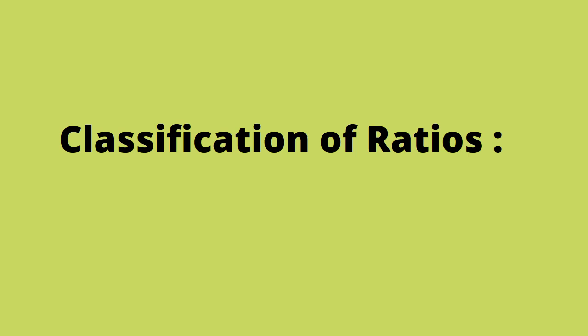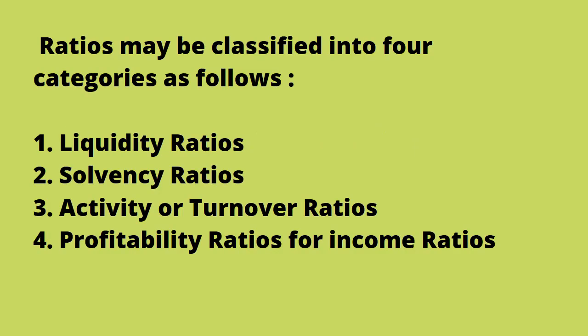Now move on to the classification of ratios. Ratios may be classified into 4 categories. Point number 1, liquidity ratios. Second, solvency ratios.